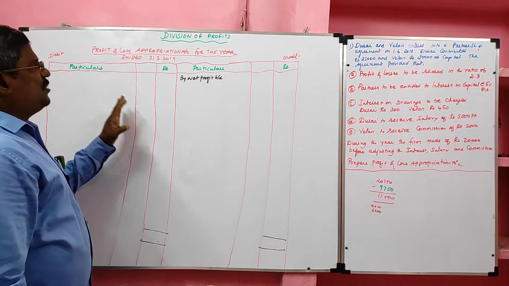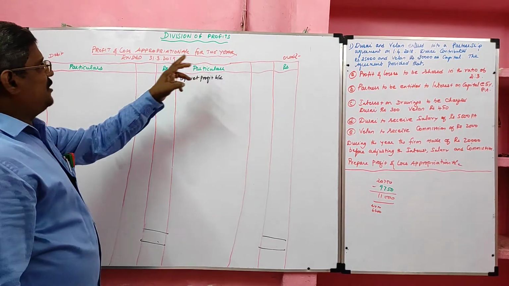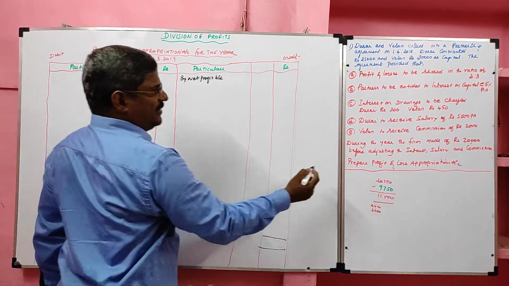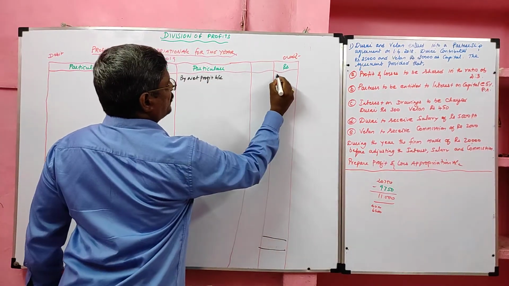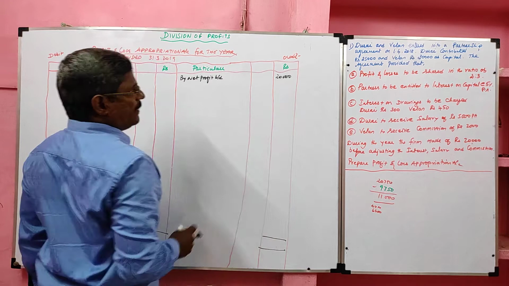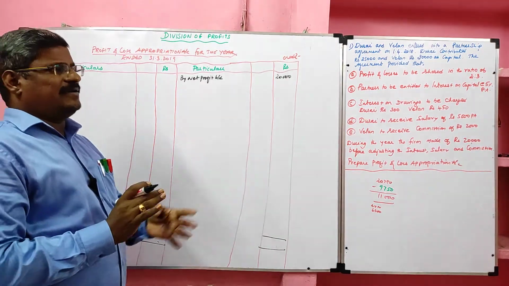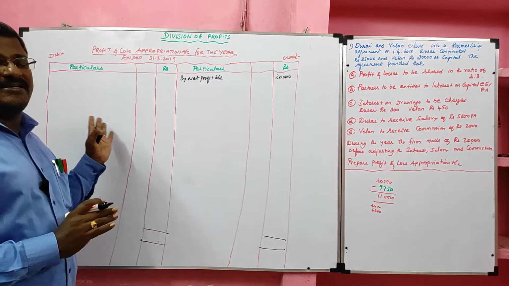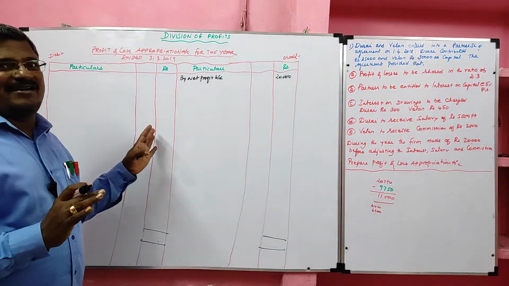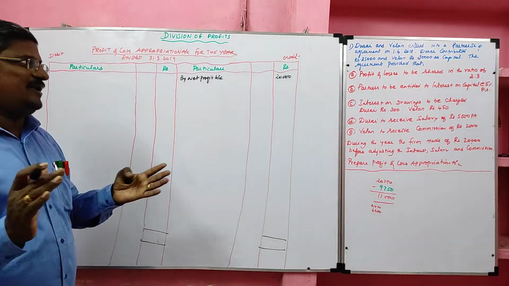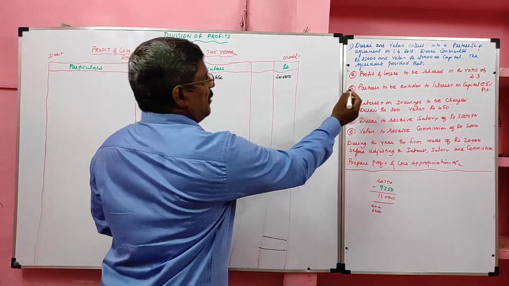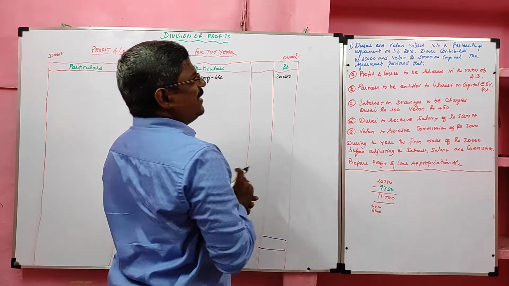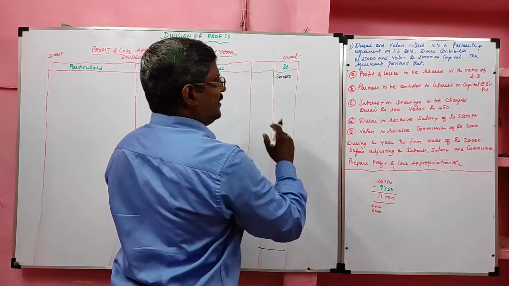So first we have to draw the format. Profit and loss appropriation account for the year ended 31st March 2019. By net profit is given in the question. It is 20,000. So I said credit side net profit and interest on drawing are to be recorded. Other items are recorded in the debit side. Capitals are not recorded in the profit and loss appropriation account. Now with the help of this we can share the profit. So now we can leave it.